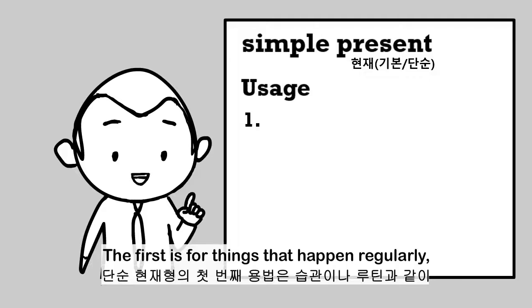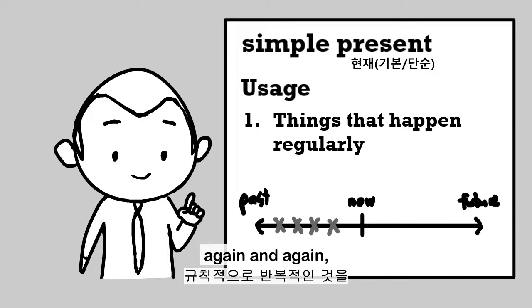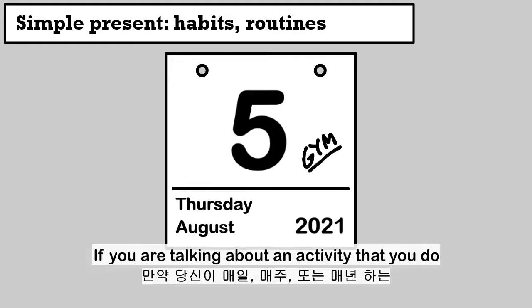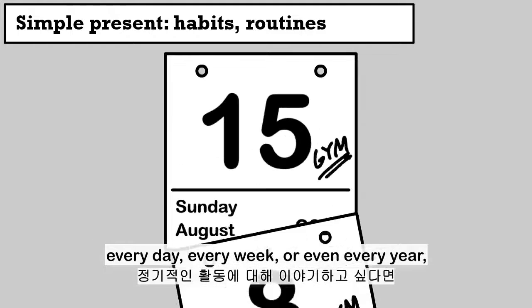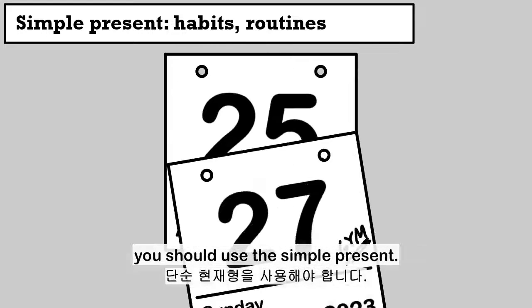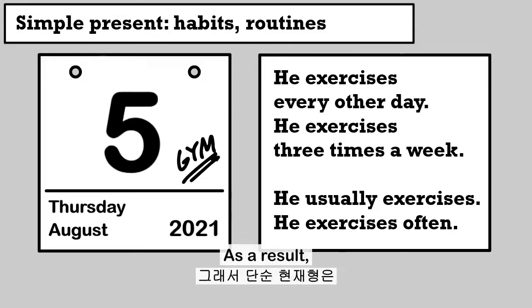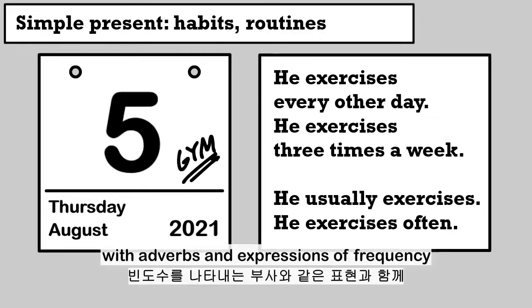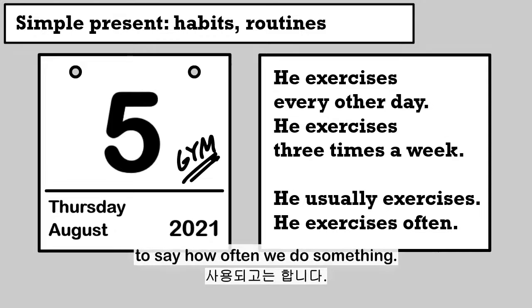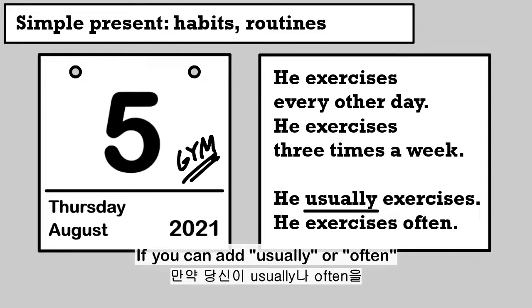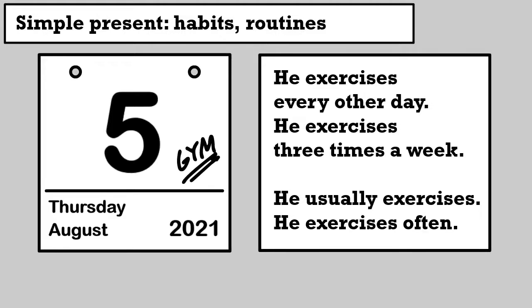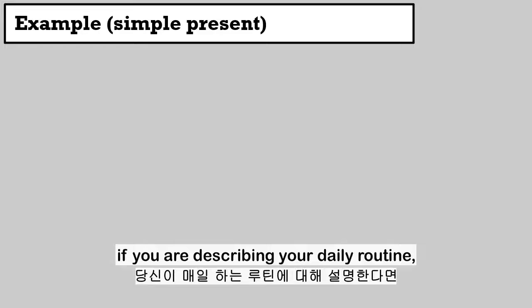The first is for things that happen regularly, again and again. For example, habits or routines. If you're talking about an activity that you do every day, every week, or even every year, you should use the simple present. As a result, we often use the simple present with adverbs and expressions of frequency to say how often we do something. If you can add "usually" or "often" to your sentence, you should use the simple present.